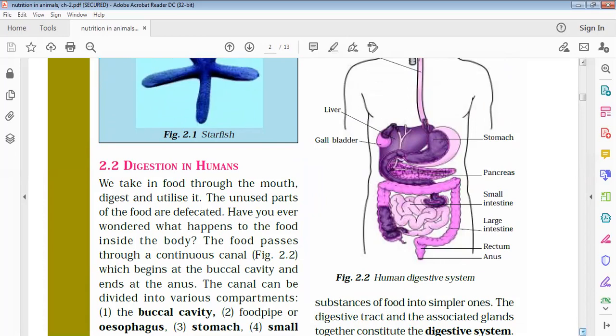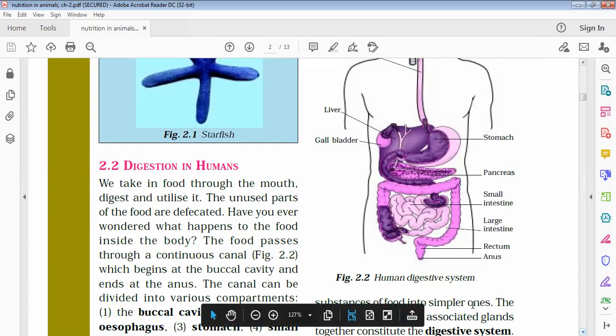So to make the food usable by our body, the food must be broken into simpler and soluble molecules. The simpler and soluble molecules are then absorbed by the body cells, and then the unabsorbed food is removed from the body in the form of feces. Now the organs which constitute the digestive system. Here we can talk about the human digestive system, which we can also call the alimentary canal, right? You can see it in this structure.